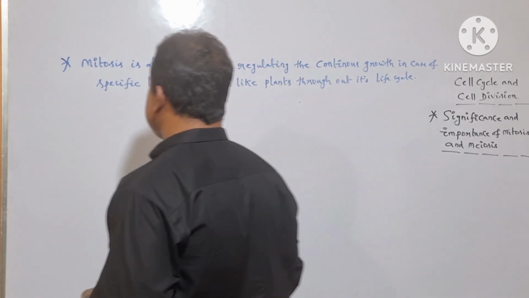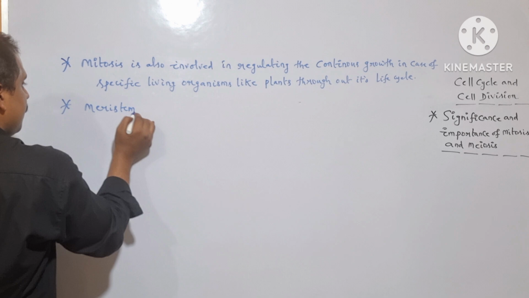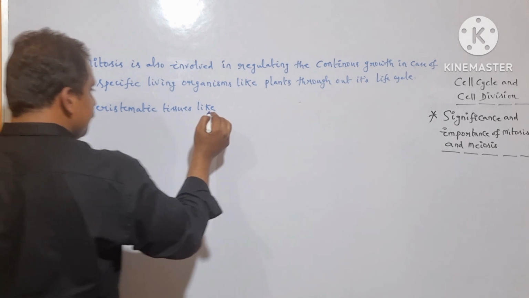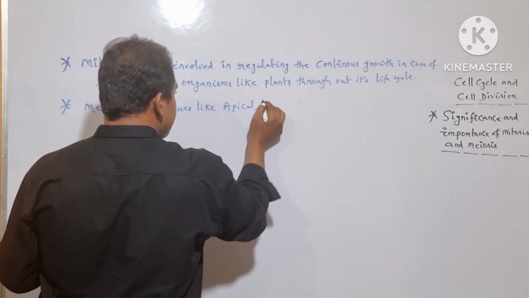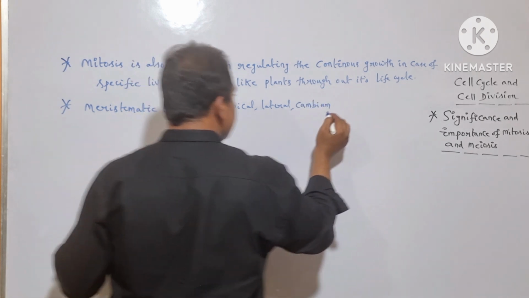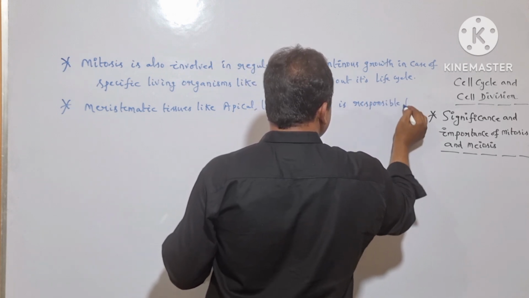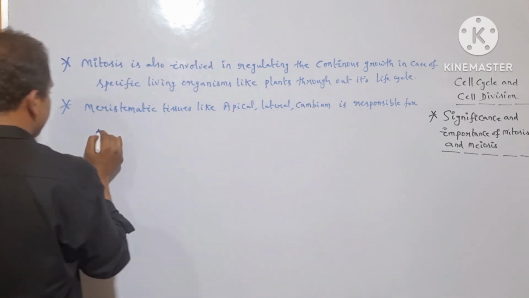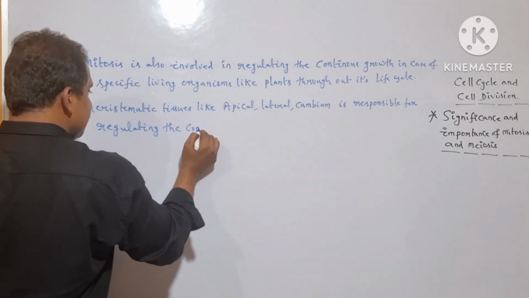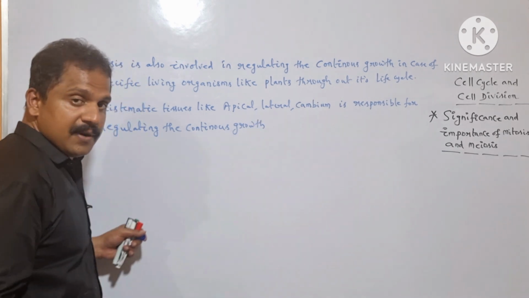So here, specific tissues like meristematic tissues, like apical meristems, lateral meristems and even cambium, are responsible for regulating the continuous growth in case of plants. Isn't it?